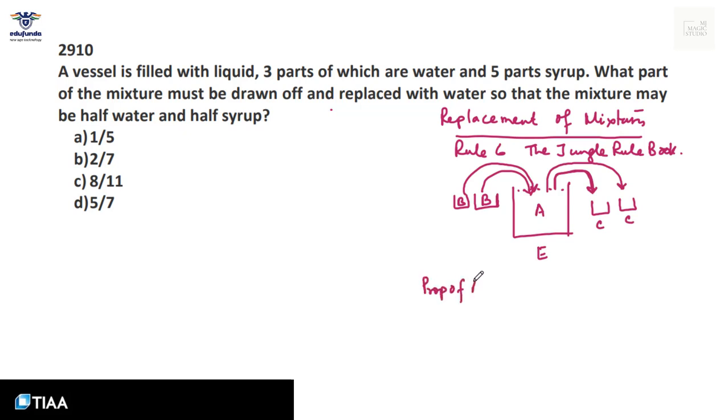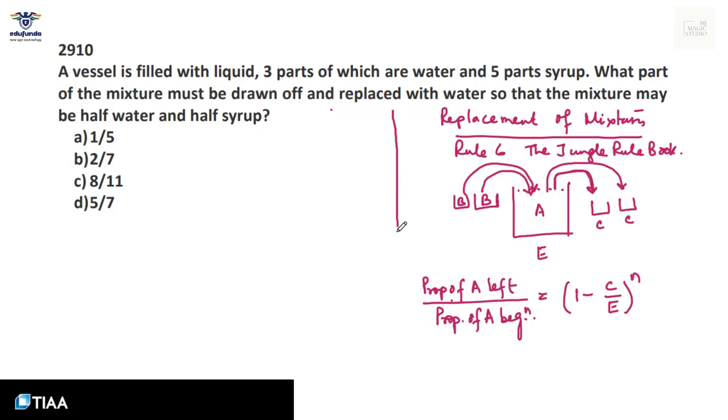Proportion of liquid A left divided by proportion of liquid A in the beginning equals (1 minus C by E) to the power n. Now n means number of times this activity is done. Taking out and adding the same amount means one activity.